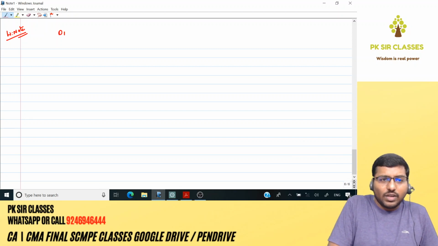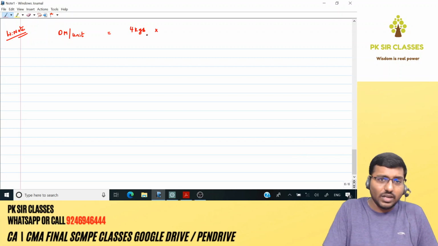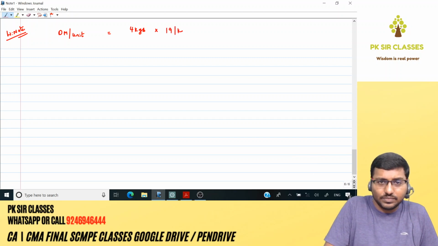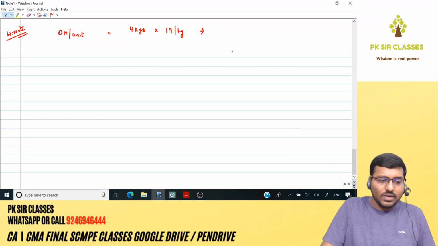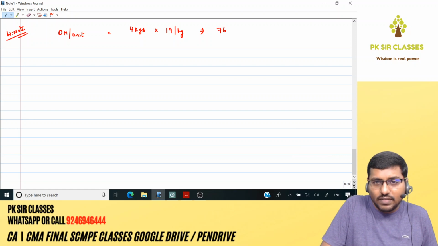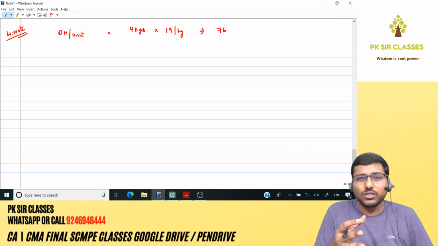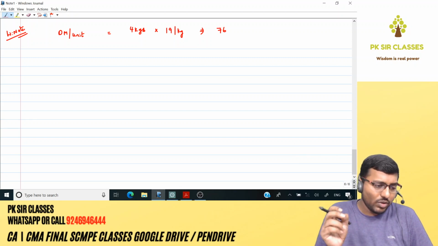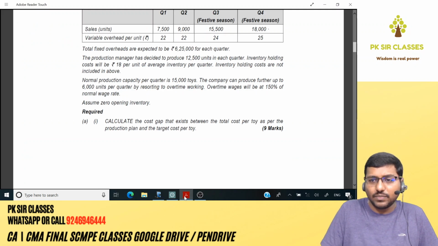Now that I need to calculate direct material cost per unit, that implies it is 4 kgs per single unit. That is what is given in the question. Into per kg, it is how much? 19 is equal to kitna re? 4 into 19, 76. Normally, 76 would have been your cost, if the raw materials are 100% efficient, but it was said in the question that there is 5% issue. I'll show you the question over here.